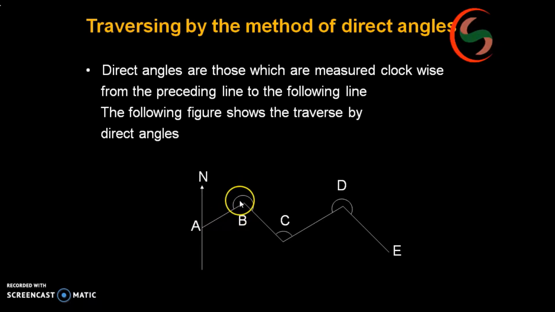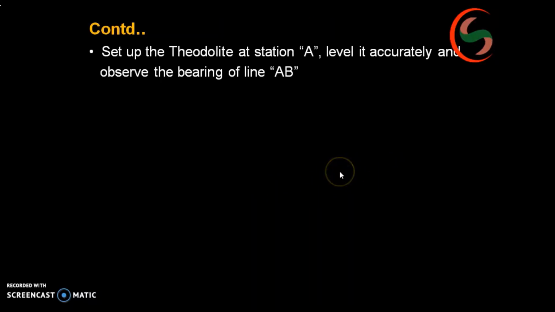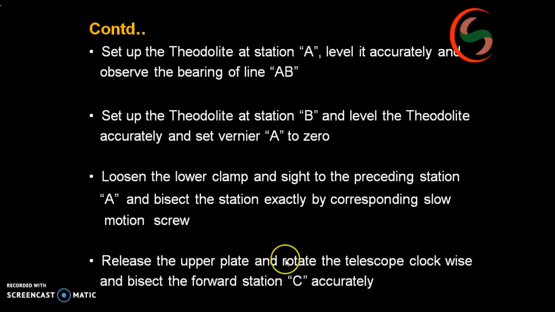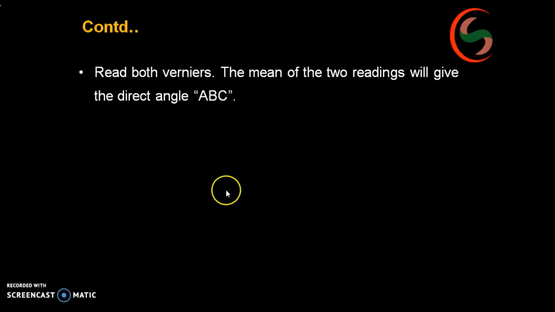Next, instrument here, make the vernier 0, sight to A, you are getting the back bearing. Next, sight to C, you will be getting the forward bearing. Next, instrument at C, take at B the back bearing and D the forward bearing. Like that you are going to conduct. These are the direct angle methods. Loosen the lower clamp, sight to the right. Like that you will be doing up to the end point.